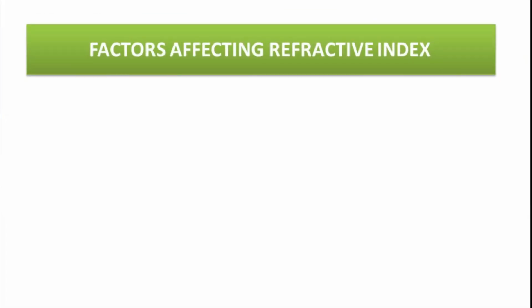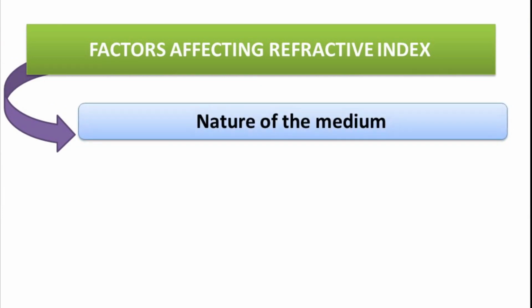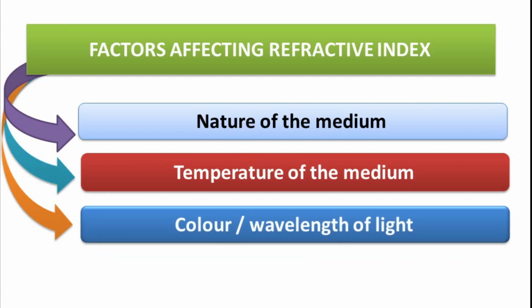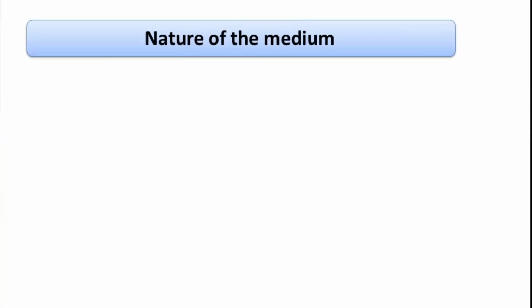Now the factors depending refractive index. There are three factors. Number one, nature of the medium. Number two, temperature of the medium. And number three, color or wavelength of light. Let us study each factor elaborately. Number one, nature of the medium.